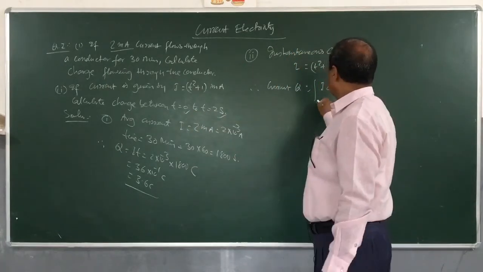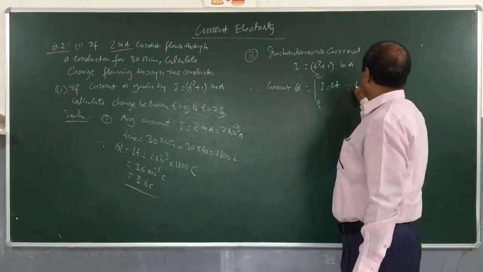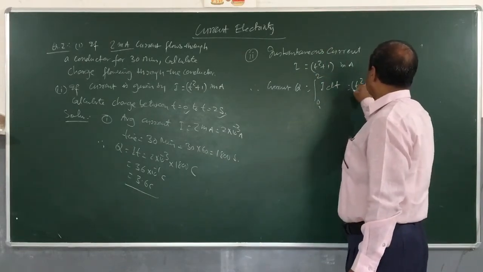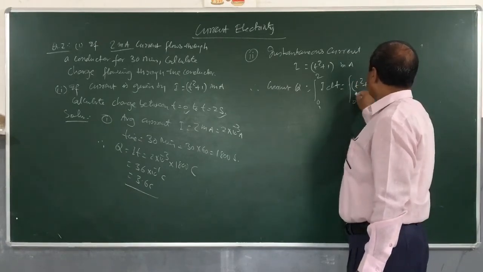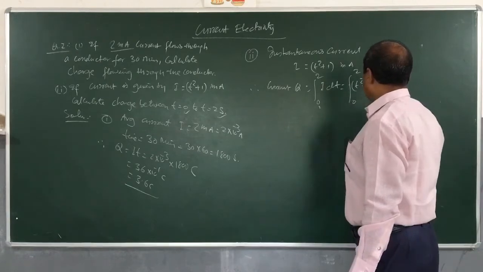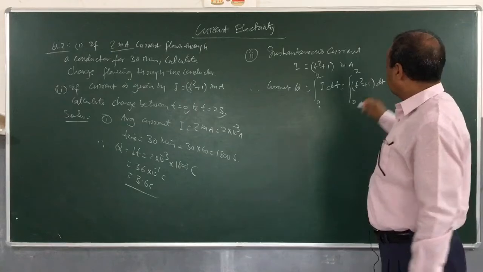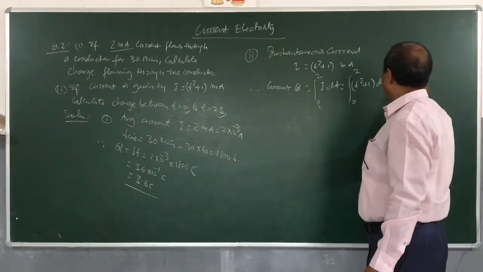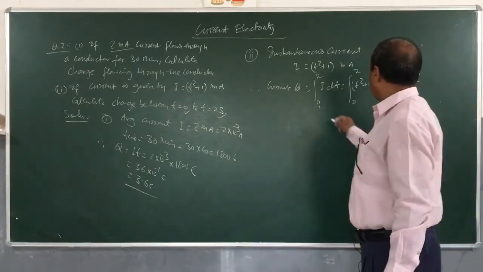So 0 to 2 seconds. We put in the value of I, t square plus 1, dt, 0 to 2. Now remember it is milliampere. So charge will come in what? Millicoulomb, or I can multiply with 10 power minus 3 if I wish.